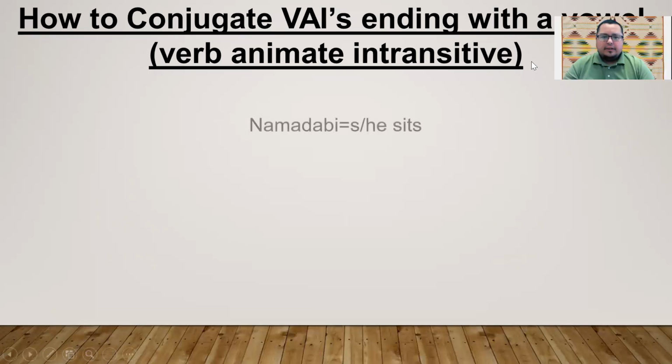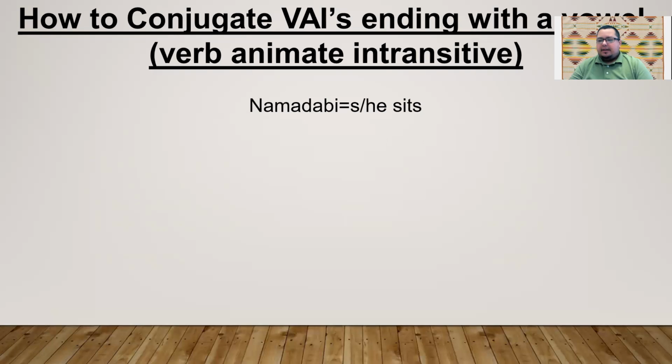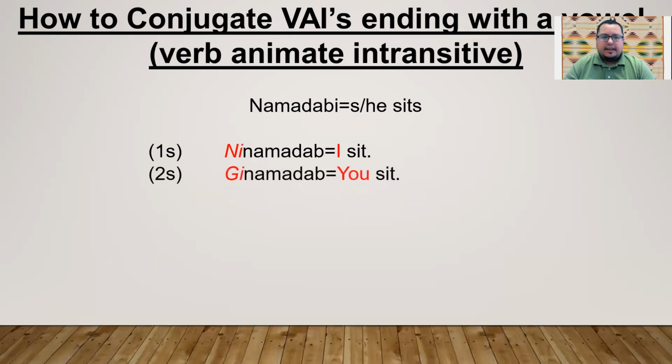So we're going to use the word namadabe. Namadabe, she or he sits. First person singular, ninamadab. Ninamadab. And remember we said that short I falls off on this one here. So we have ninamadab, I sit. Second person singular, you, ginamadab. Ginamadab, you sit.